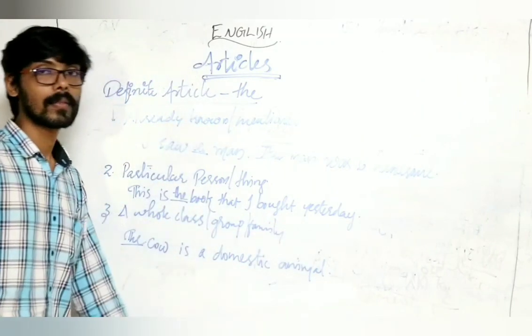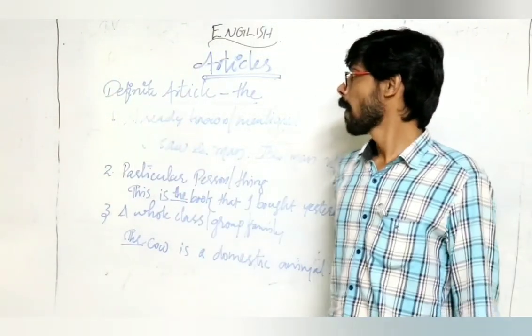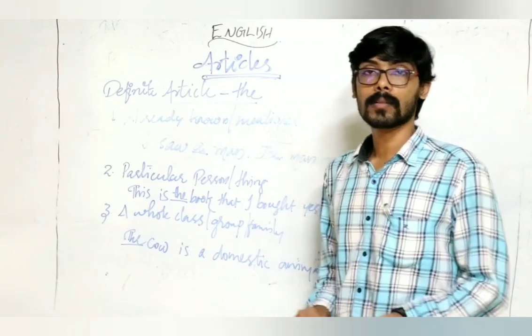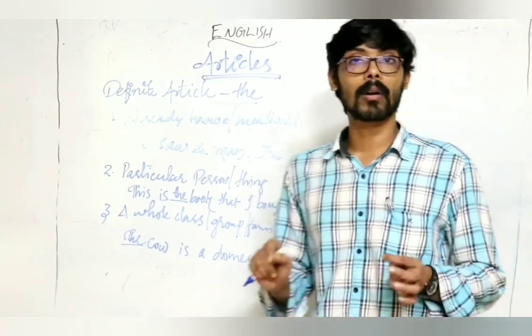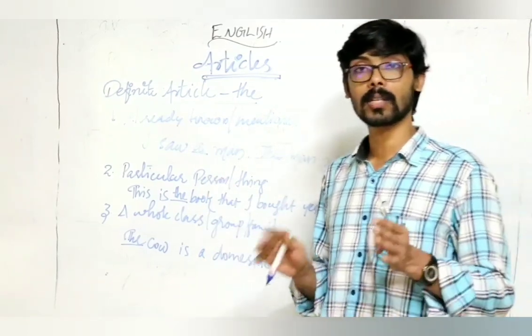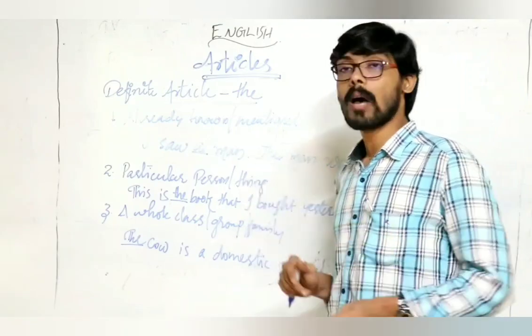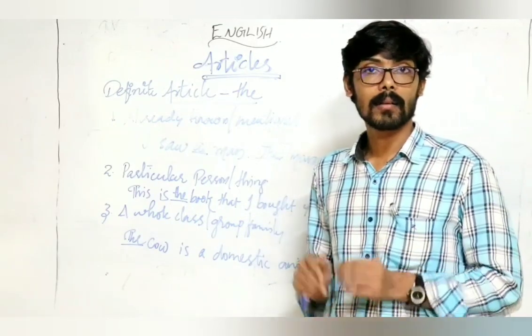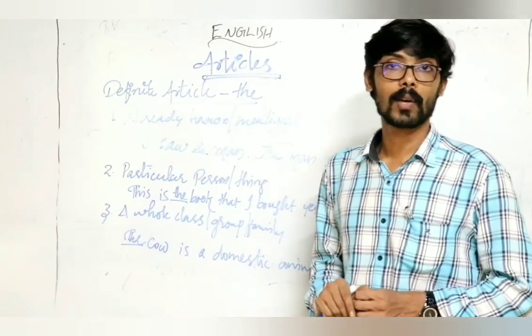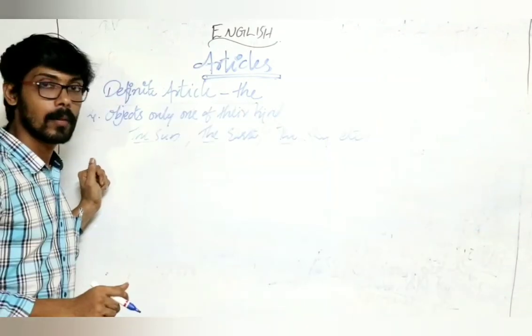Use the article the. So three cases we have already discussed. The first one, the article the is used before something that we have already known or already mentioned. Second point, the is used before a particular person or thing. Third one, when a singular noun represents a whole class or group or family, we use the article the. Here, point number 4.